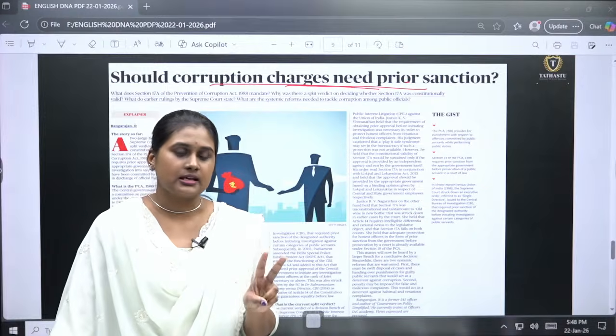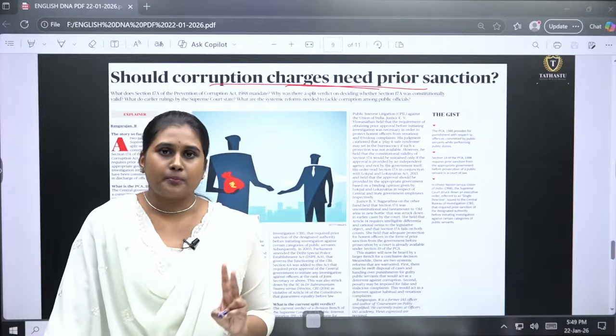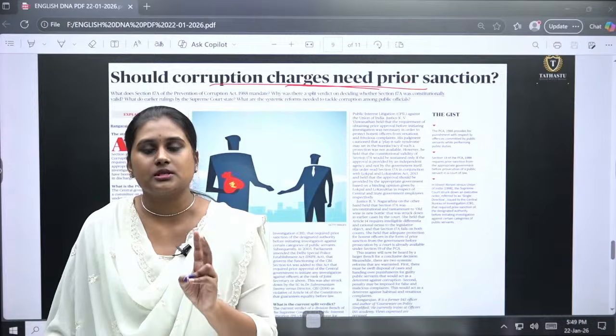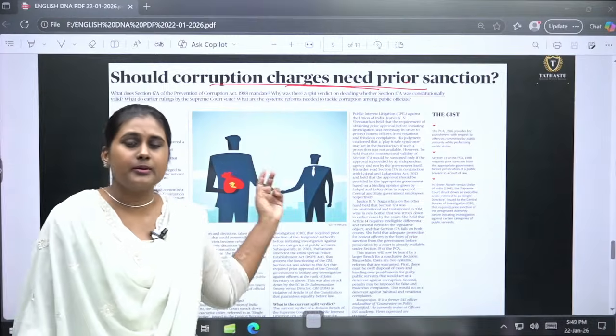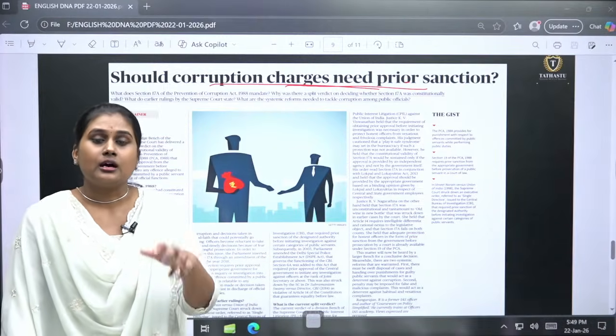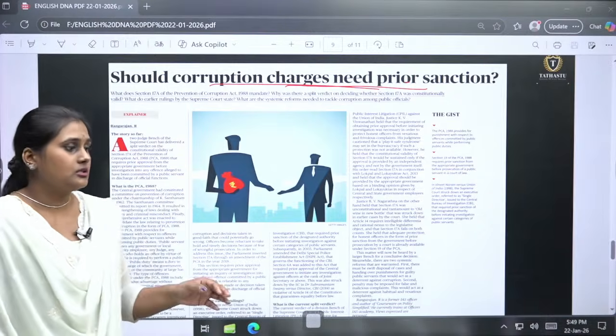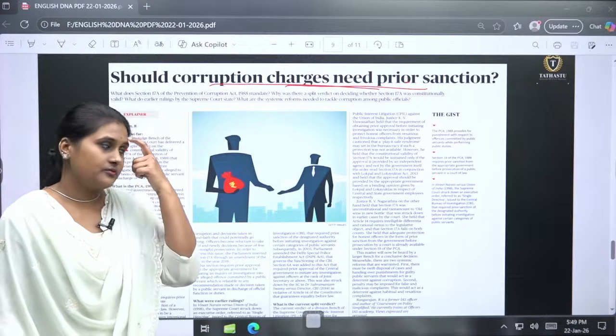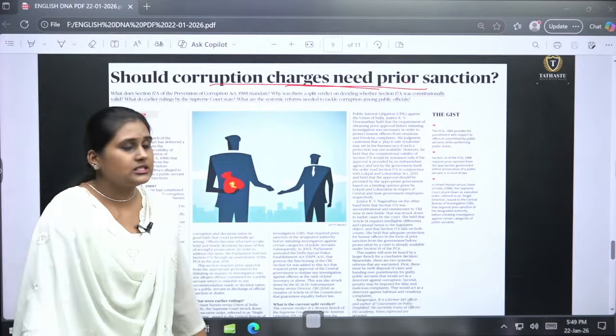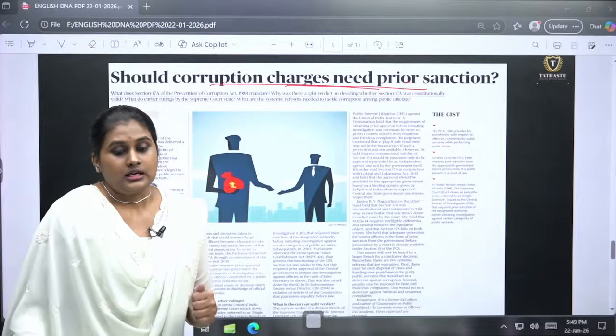The second thing is that there won't be any proper notice given, so that they can be prepared properly for political games or other blame games. So this is the background with corruption charges needing prior sanction.